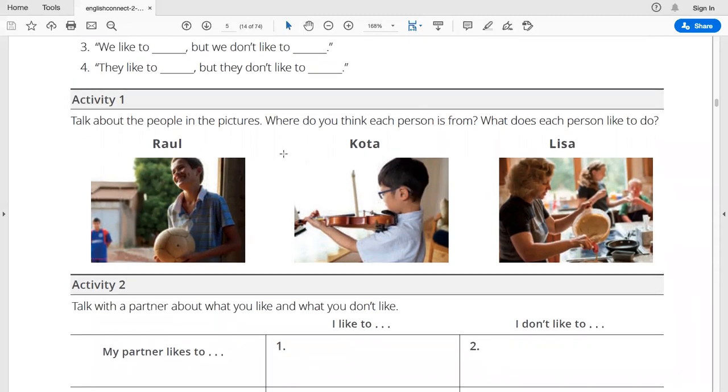Now we have an activity. This activity 1, it says talk about the people in the pictures. We have 1, 2, and 3 pictures, and we have to talk about these 3 people. Where do you think this person is from? What does each person like to do? So we would need to guess where they're from, and we would have to describe what they like to do. For example, I see this person in the middle. He looks Asian, I think. So I would say probably he's from Japan and he likes to play the violin. So now you should go and do the same with the other 2 and guess where they're from and what they like to do.